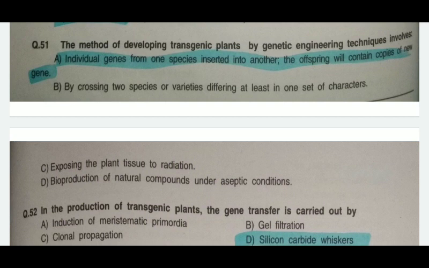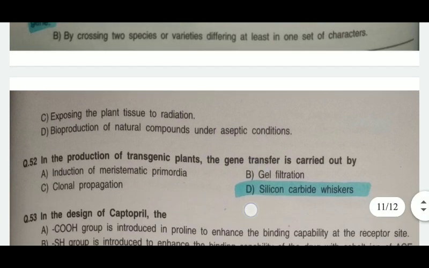D is the bioproduction of natural compounds under aseptic condition. So in genetic engineering, we generally involve the individual gene from one species which is inserted into another, so that the offspring will contain the copies of the new gene. So the correct answer will be A.